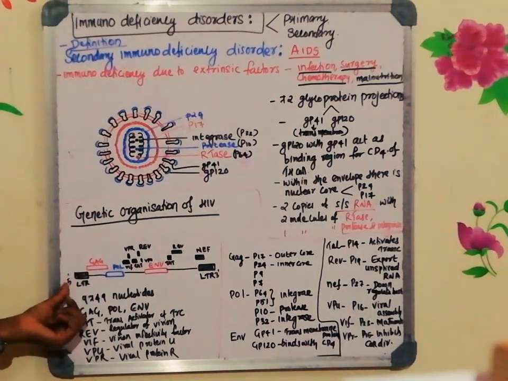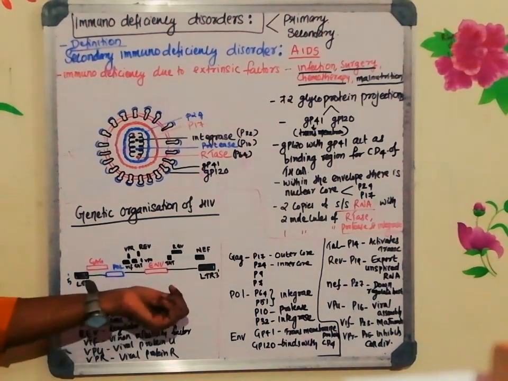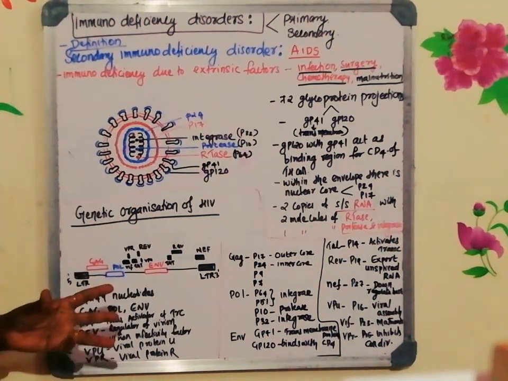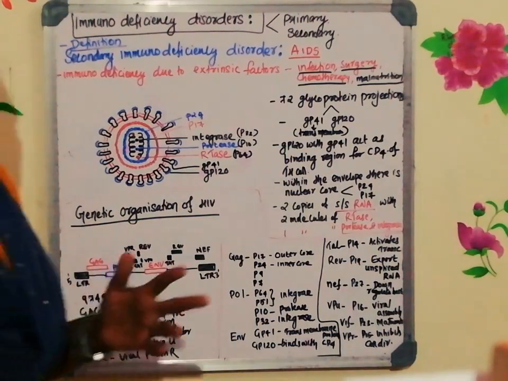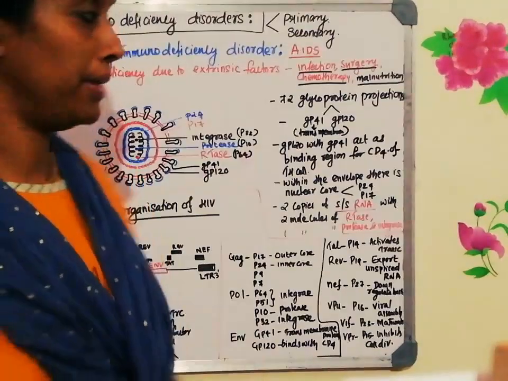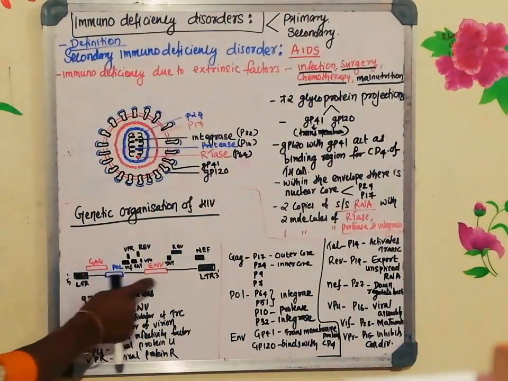And if you see, LTRs, long terminal repeats, are there on both sides, and three major genes are there, like in any other retrovirus. One is GAG, another one is POL, and the third one is the envelope. Okay, so GAG, POL, and envelope.